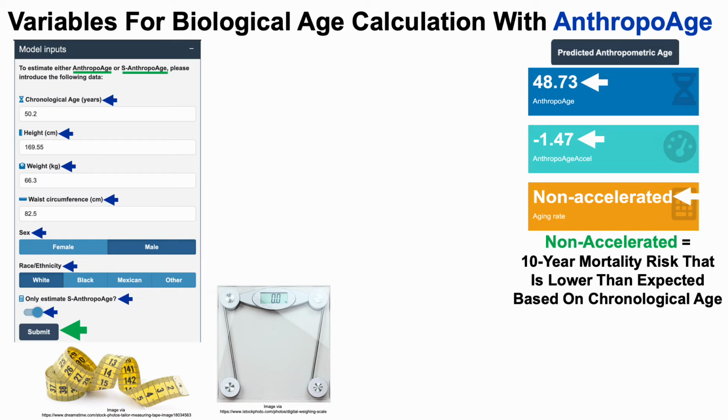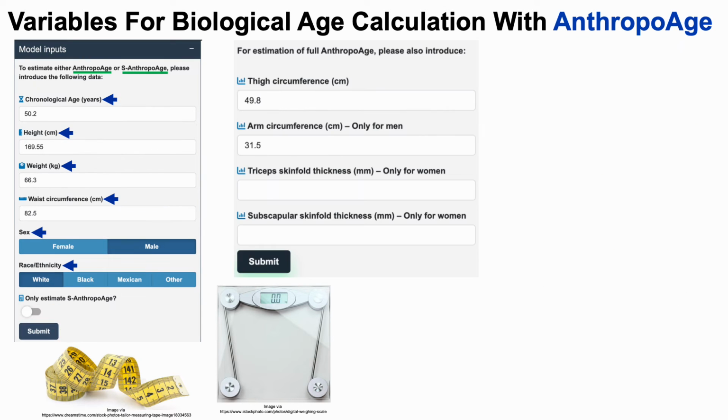All right, what about the full AnthropoAge? How can we calculate that? To calculate the full AnthropoAge, we would need to use the tape measure for thigh circumference, and then also the upper arm circumference, so midpoint of the arm for arm circumference and midpoint of the thigh for thigh circumference.